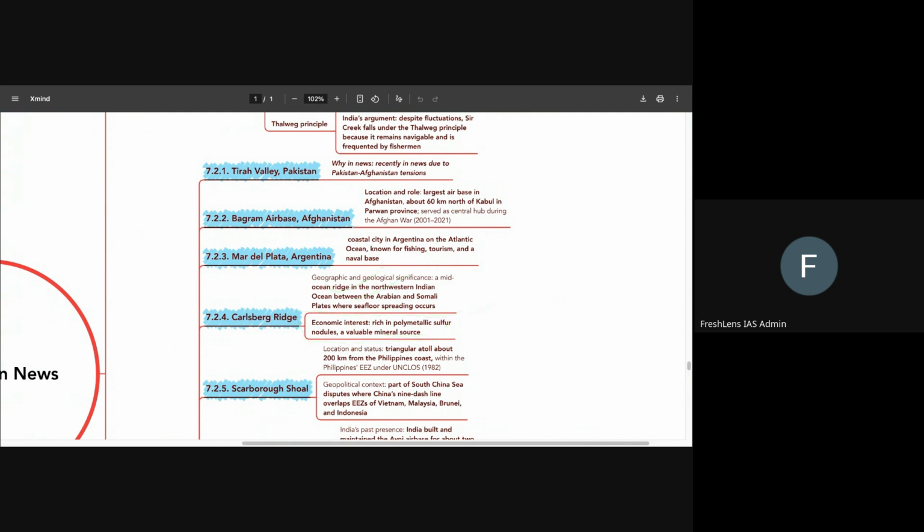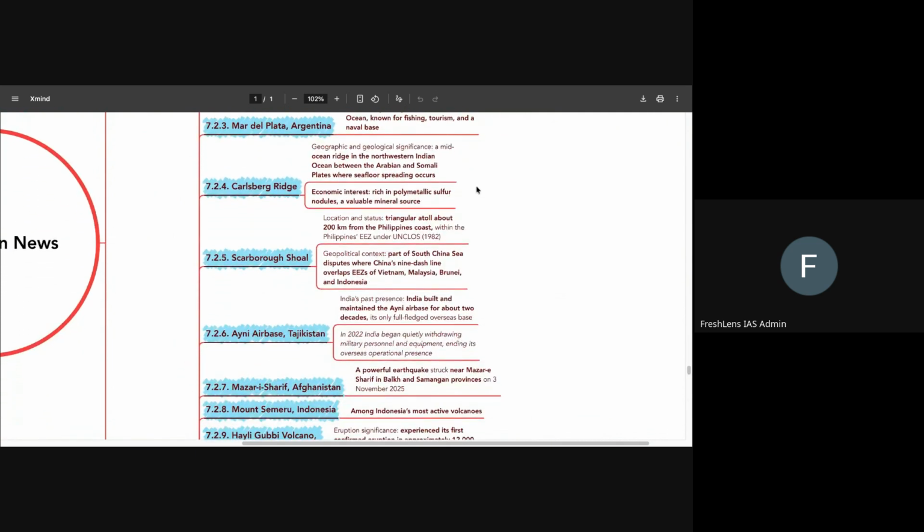Okay, so it is basically a mid-oceanic ridge where the Arabian and Somali plates are spreading. Okay, so yeah, we have to be clear about that. Then comes Scarborough Shoal. So Scarborough Shoal, what do you need to know about this? We have to know that it is a triangular atoll, okay, about 200 kilometers from the Philippine coast. So it is in that same region of Southeast Asia, basically the South China Sea.